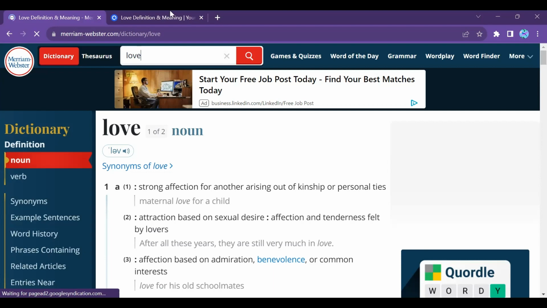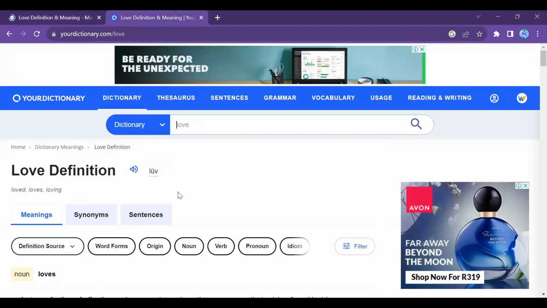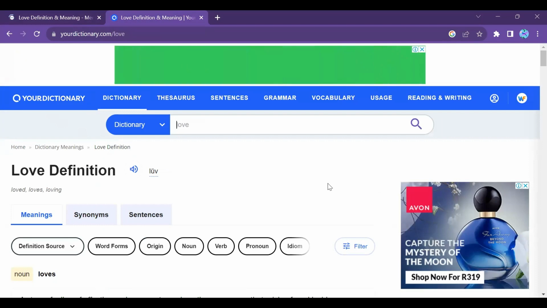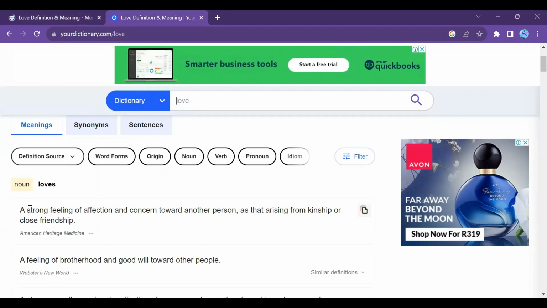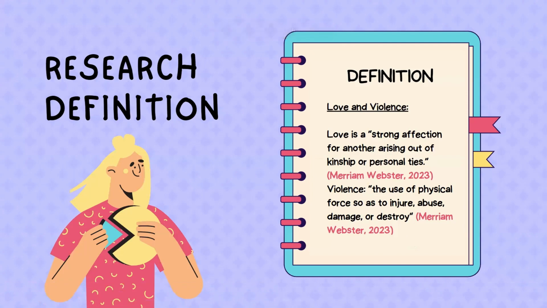You can also go onto a different website. Here's another one, YourDictionary, and it shows a strong feeling of affection and concern toward another person. You can also use this definition. From there, we can put it in our research: strong affection for another arising out of kinship or personal ties. I used that from Merriam-Webster.